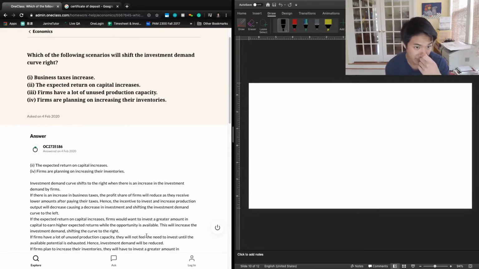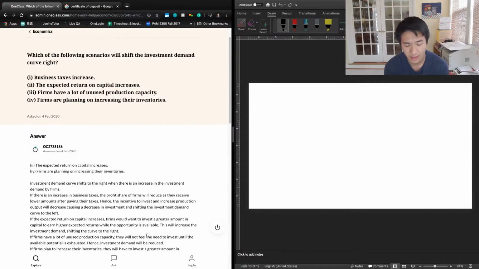3 says that firms have a lot of unused production capacity. And so if firms have a lot of unused production capacity, they're not going to need to do much in terms of loanable funds for investment, because they're able to simply step up their own production capacity without having to take out loans in order to increase their overall production. And so if firms have a lot of unused production capacity, that's not going to shift the investment demand curve to the right.